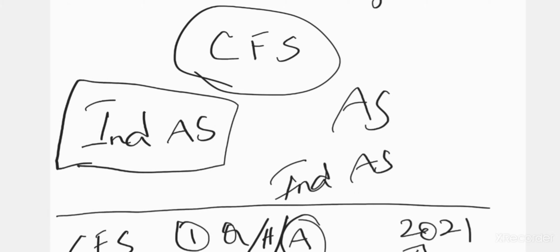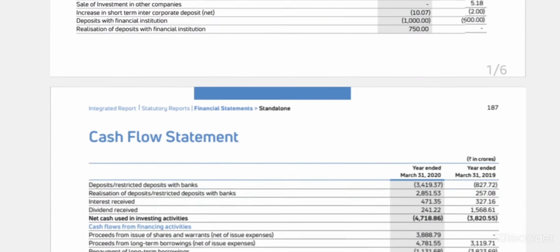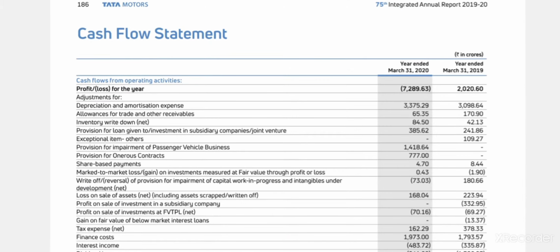Fine. Now, अच्छा, आपको ये समझ हो गया ना? So now we are going to see an actual cash flow statement of Tata Motors for the year 2019 to 2020. This is from the annual report of 19 to 20. Something integrated they have written. No worries, don't bother that much. It's this standalone cash flow statement of Tata Motors.